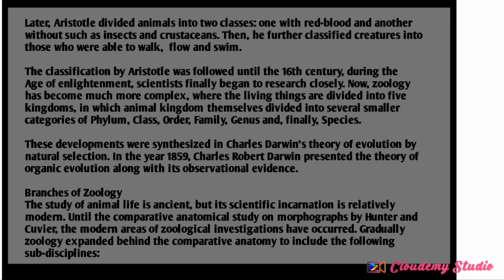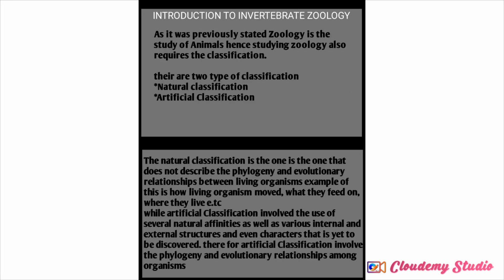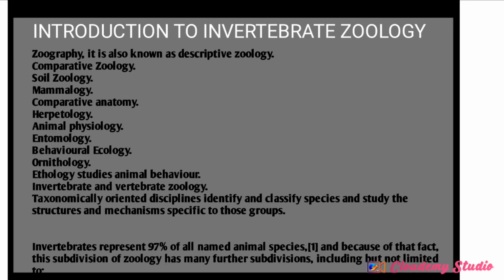Now let us talk about the branches of zoology. Zoology is an immense array of science, and we have different branches of zoology, which we are going to be talking about now. We have zoography, that is descriptive zoology. We have comparative zoology, soil zoology, mammalogy, comparative anatomy, herpetology, animal physiology, entomology, behavioral ecology, ornithology, ethology, and invertebrate and vertebrate zoology.